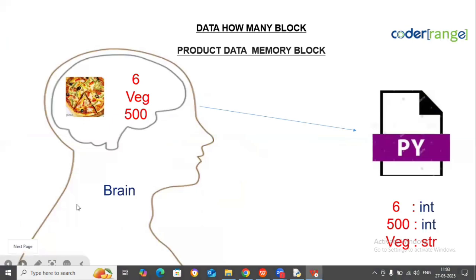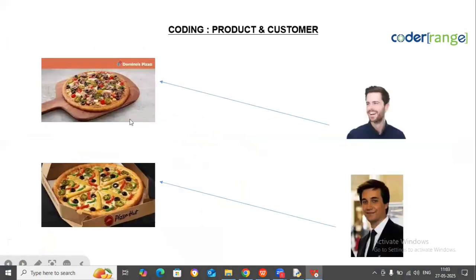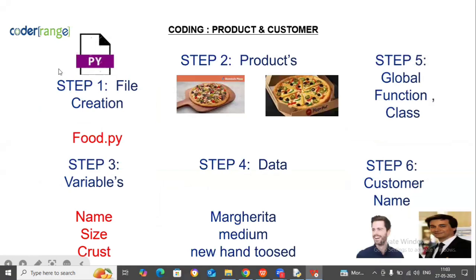So now can I think about coding? Suppose there are 2 humans. This is 1 person and this is 1 person, like 2 different pizzas. One fellow likes Domino's pizza, one fellow likes another pizza. Products are different, but customers are also different. The same customer can eat the same pizza also. It doesn't matter. But in this case, how the humans will understand coding is, first listen.